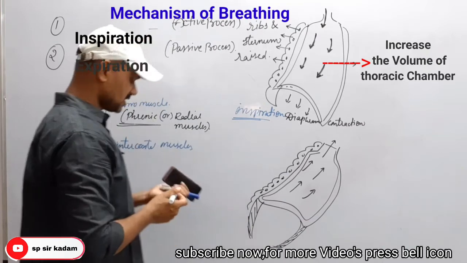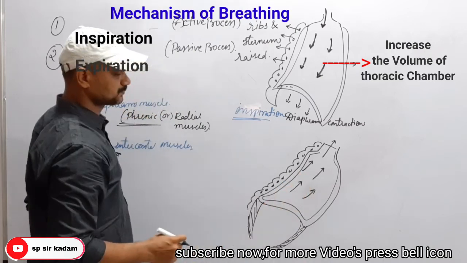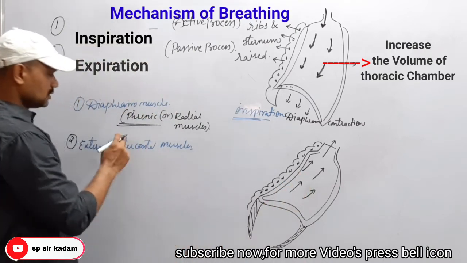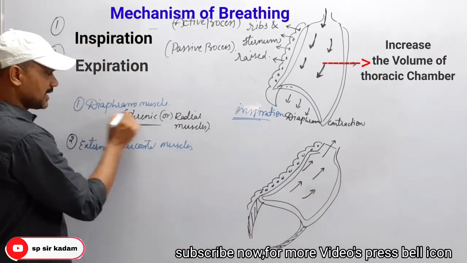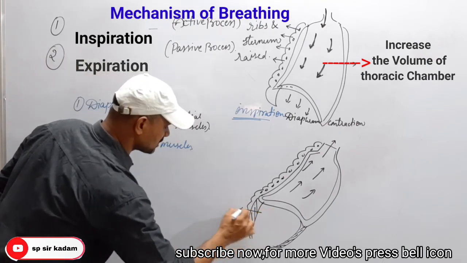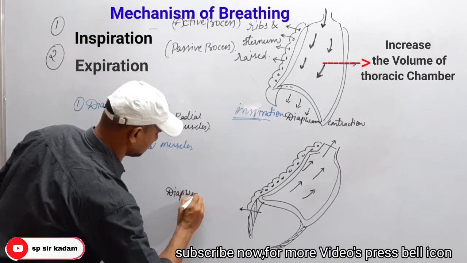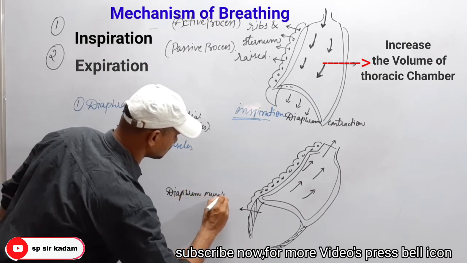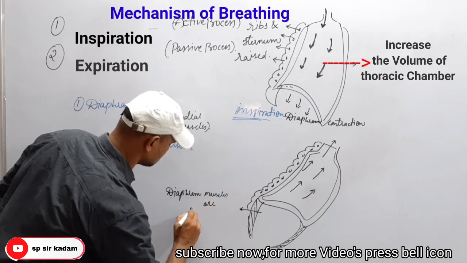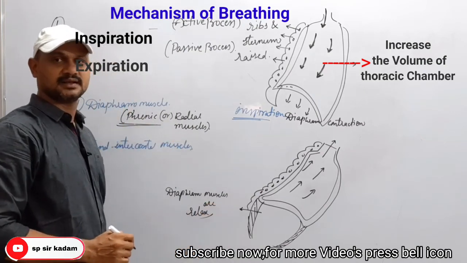This diagram shows expiration. In expiration, these are the diaphragm muscles, and the diaphragm muscles undergo relaxation. Diaphragm muscles are relaxed.